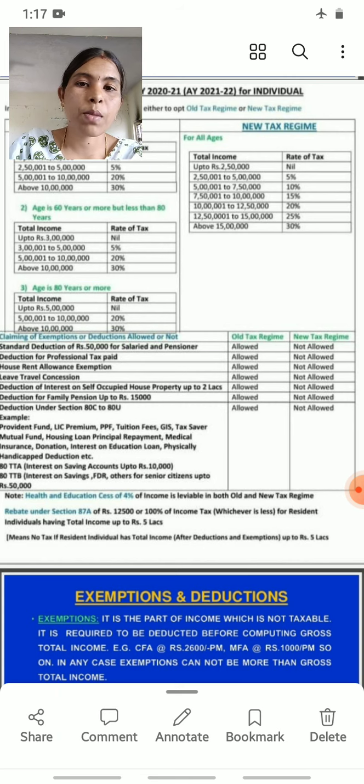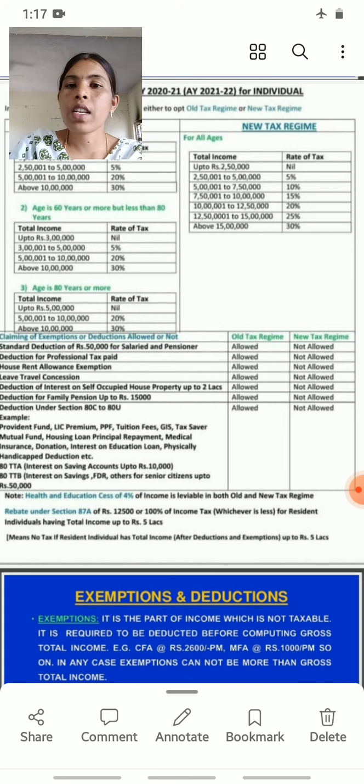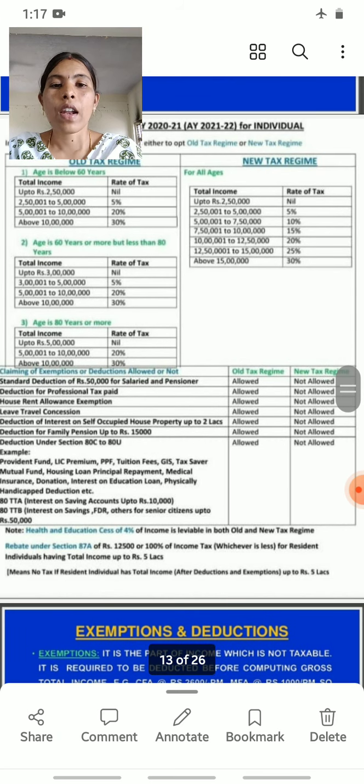For all ages means 60 years and above, 80 years and above, and 60 years or below: all age groups of persons. This is the new tax regime. So what is that? Let's see. Total income up to 2,50,000: there is no need to pay tax to the government, which means the tax rate is nil.